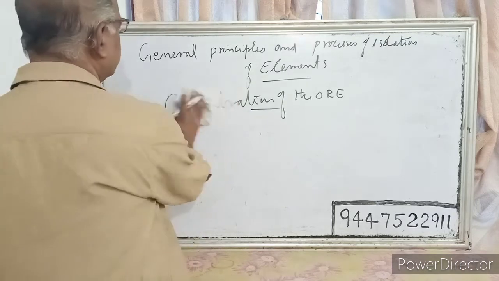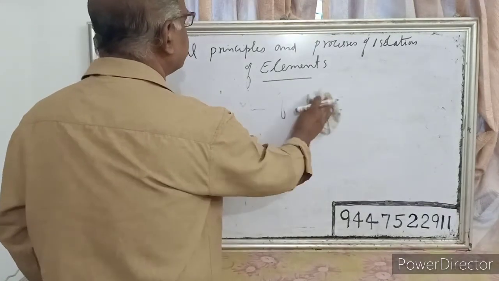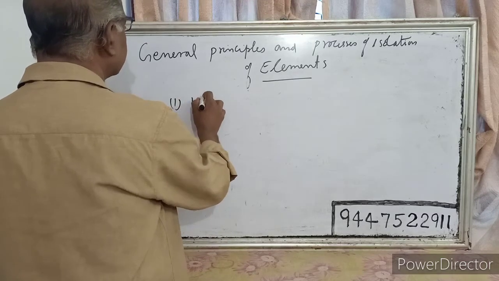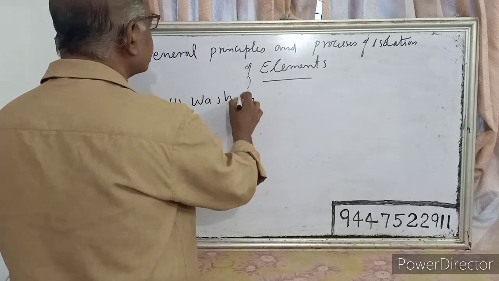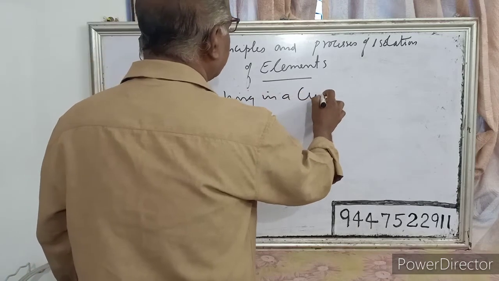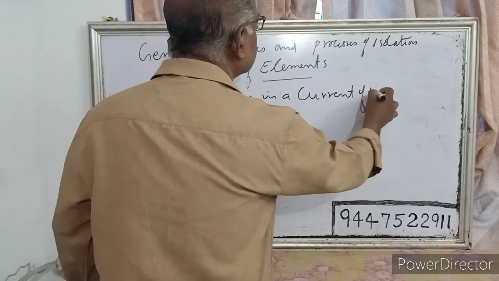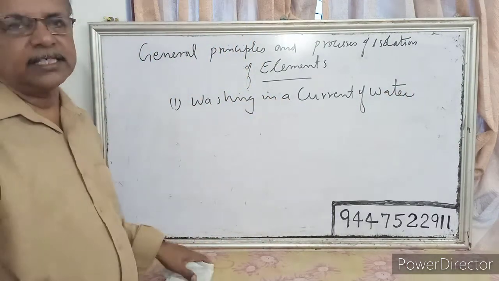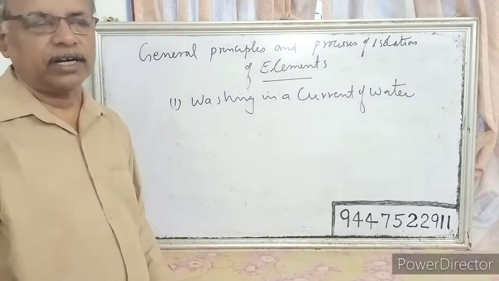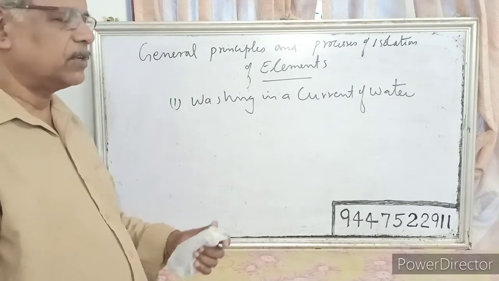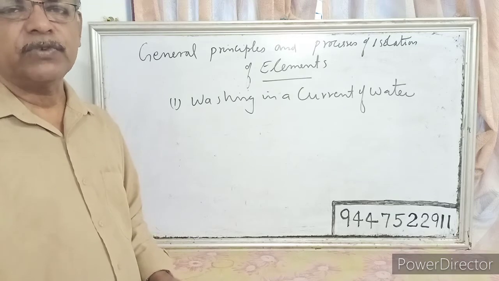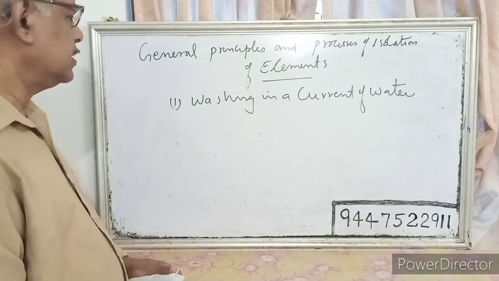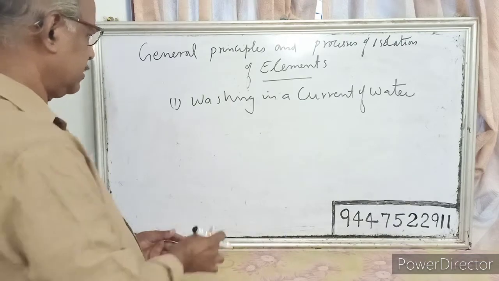And there are various processes for the concentration of the ore. First one is washing in a current of water. We can remove lighter impurities present in the ore particles by washing with a current of water. When the powdered ore is washed with a current of water, lighter impurities will be washed away while heavier ore particles will settle down. That process is washing in a current of water.